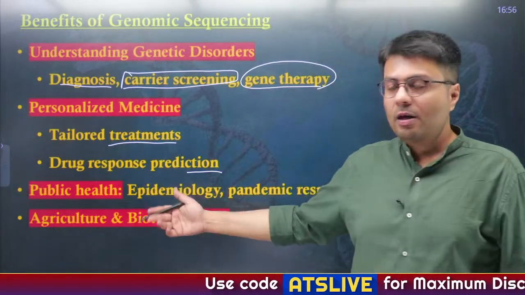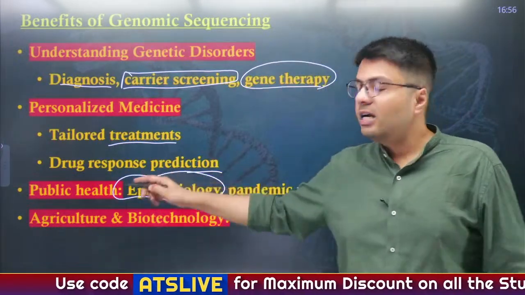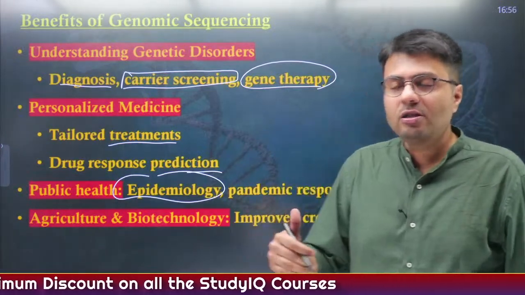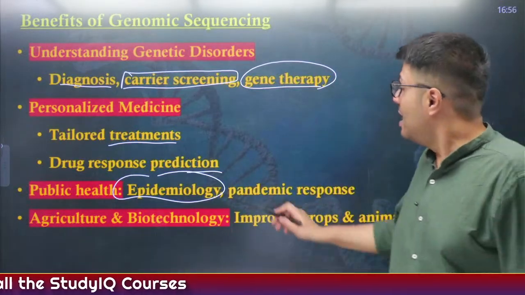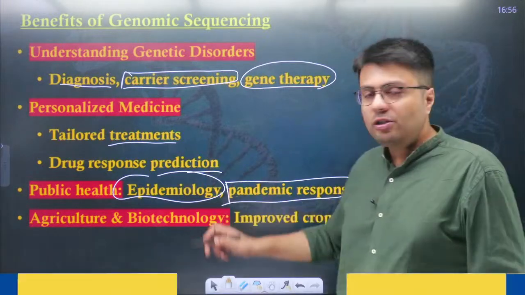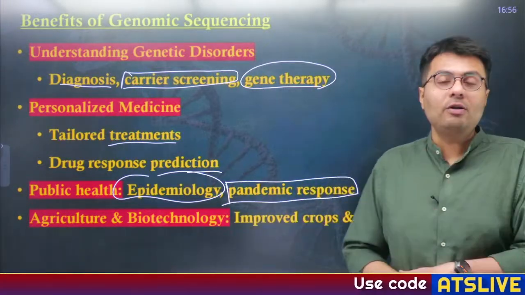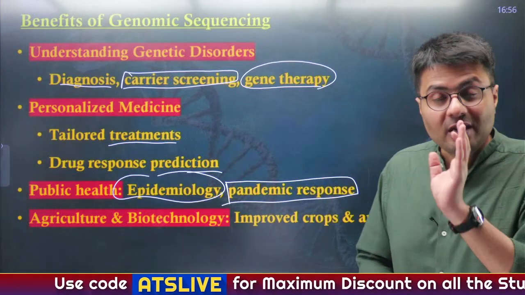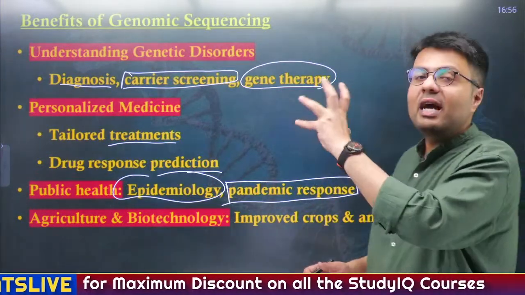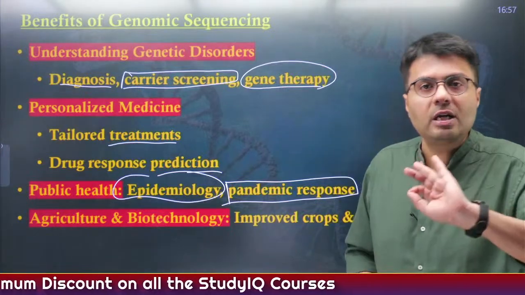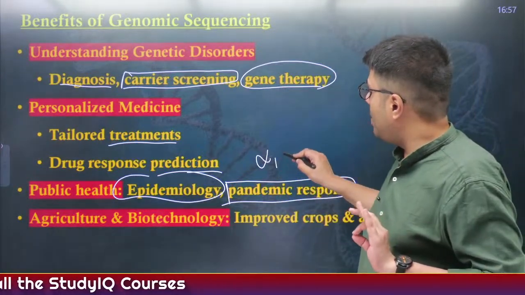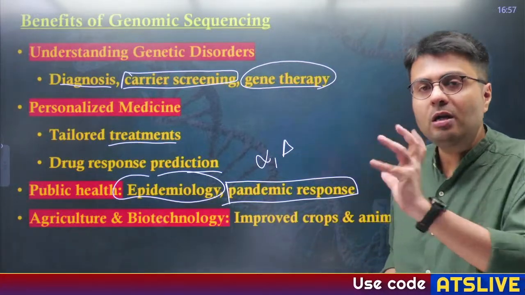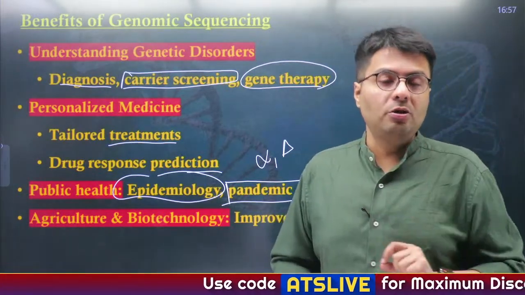Also, public health by epidemiology, that is conducting the genetic sequencing of a large amount of population, will help us understand the existence of various variants of different diseases, and also the potency of several variants like the Delta variant in COVID, which had a huge potency when it comes to leading to huge side effects of the COVID pandemic. These kinds of responses can be determined based on genetic sequencing. So only when we were able to identify the alpha variant and delta variant were we able to make our policy respond to such demands.